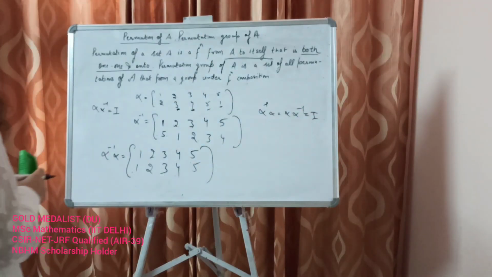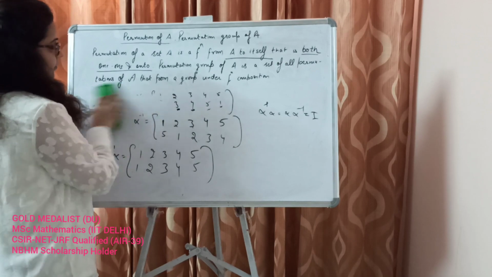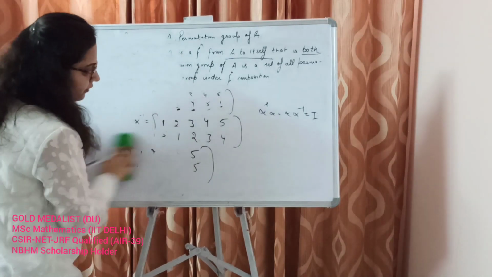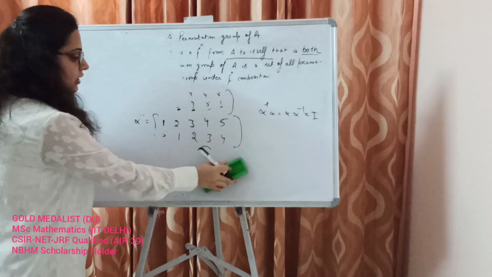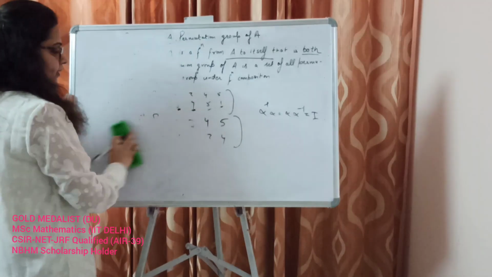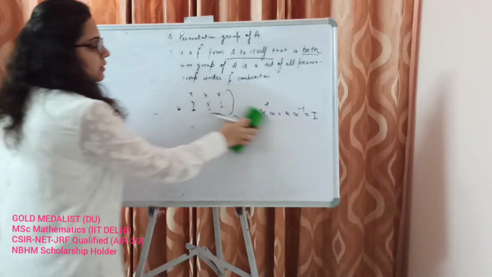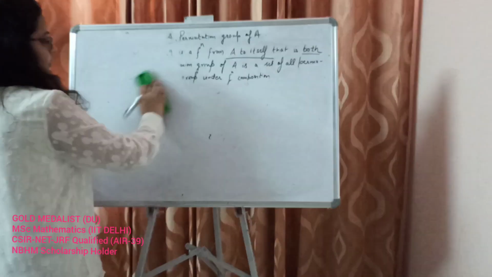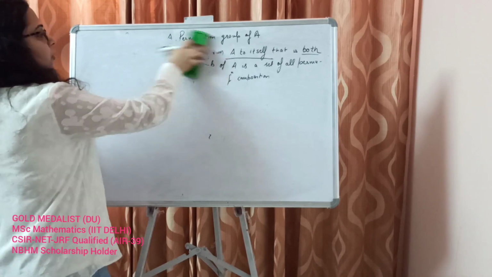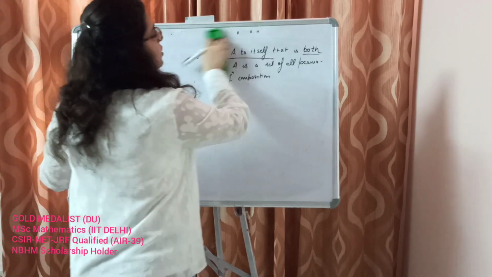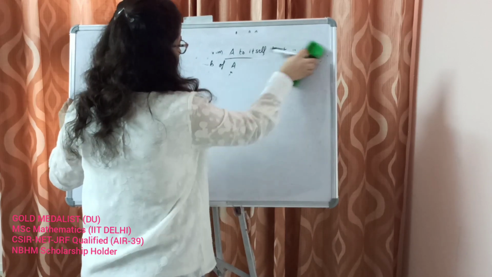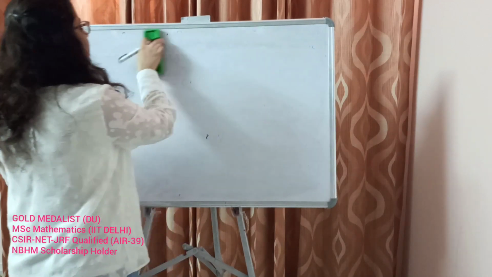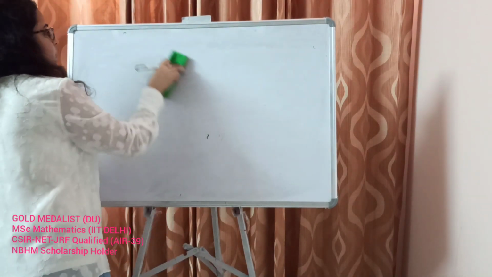Got it? So let us now remove this definition. We have learned enough about permutations defined on a finite set, how we calculate the inverse, how we multiply permutations under function composition, what a function composition is, and what a 1 1 onto function is. So I think that's enough for today's class. We have learned the basics of permutations, and in the next class we will learn some special notations.